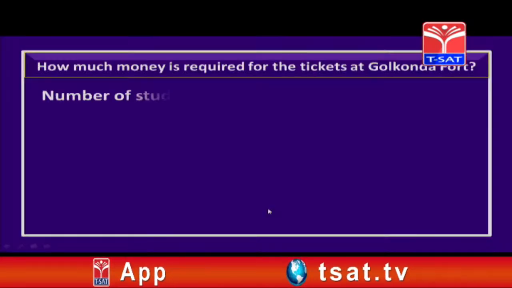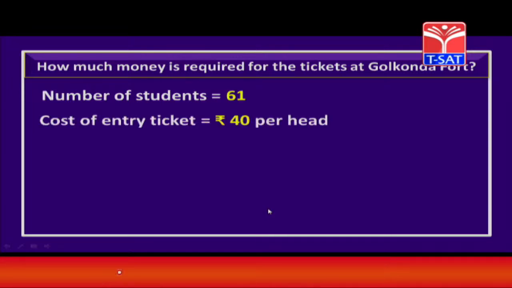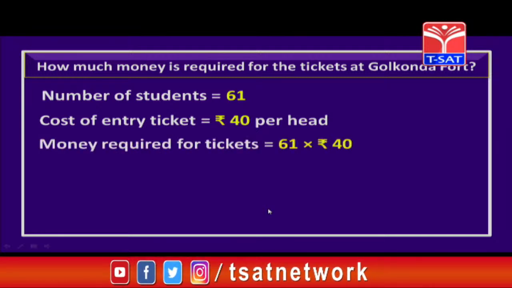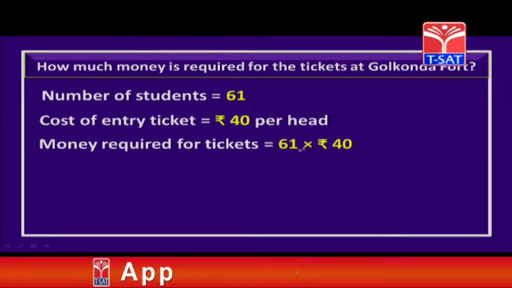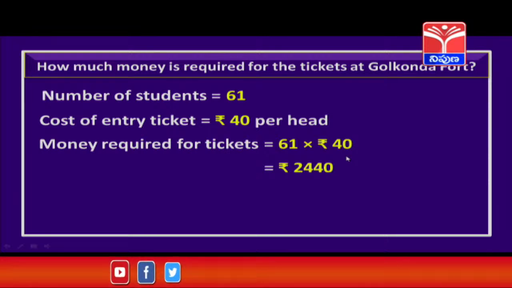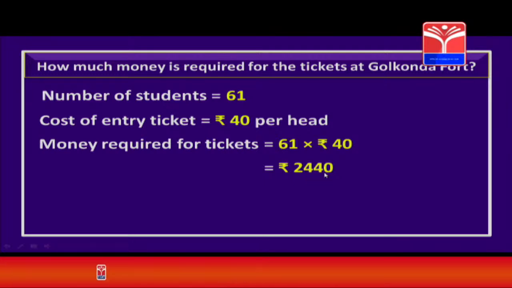Given the number of students is 61 and the cost of the entry ticket is 40 rupees per head. Now we will find out the money required for the tickets. So that is 61 students into 40 rupees. On multiplying this, you will get 2440 rupees, which means we need to pay 2440 rupees for the tickets.